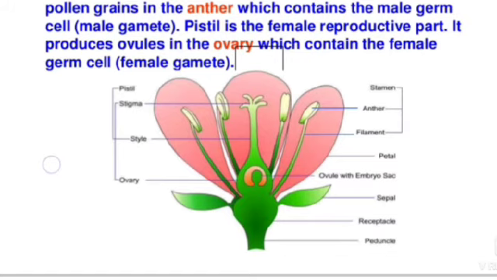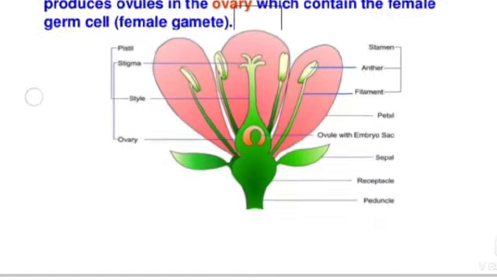Types of sexual reproduction. Sexual reproduction is of two types. Syngamy: this is a complete, permanent fusion of two haploid gametes to form a diploid zygote. When the two fusing gametes are morphologically and physiologically similar to each other, the process is called isogamy, for example Monocystis.